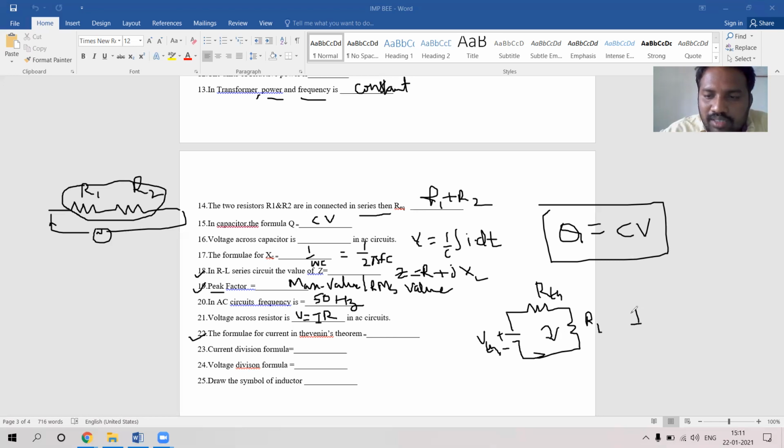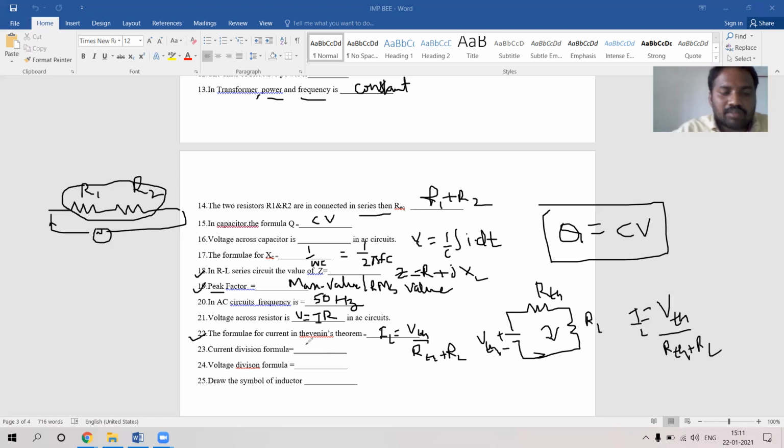We know that I is equal to V by R. V is VTH here. This is the IL current we are finding. RTH and RL are connected in series, so they are added up. So this is the formula you need to write: IL equals VTH by RTH plus RL.